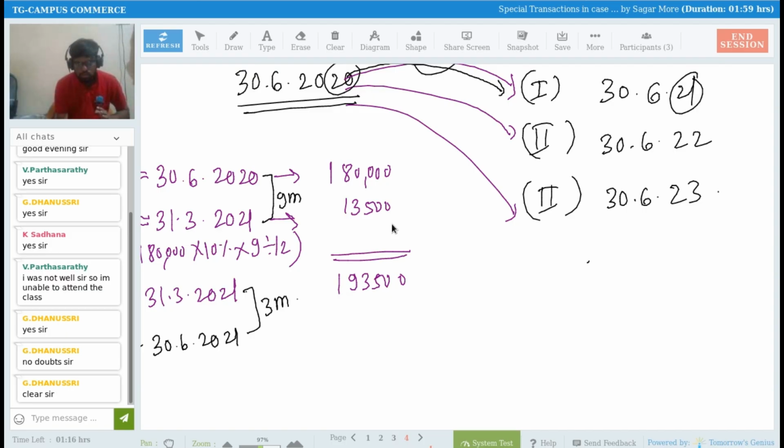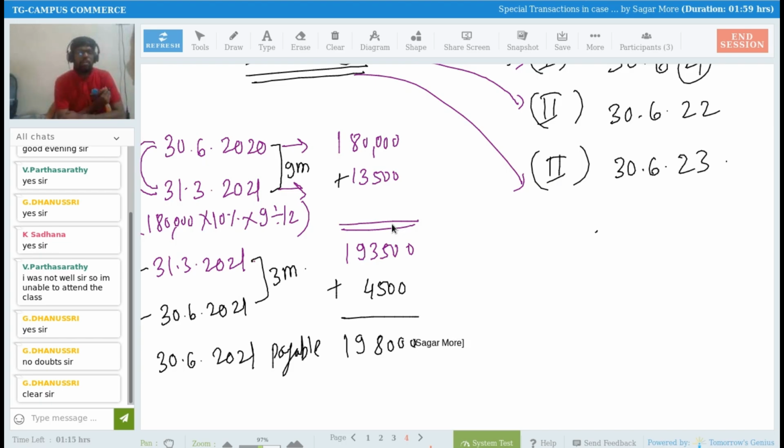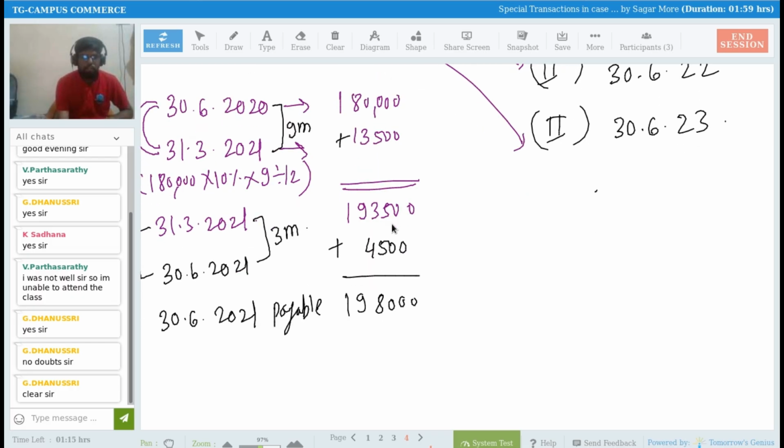Yes or no? 4,500. So after adding this 4,500, how much is the amount payable? Tell me now. 1,98,000. Yes. So on 30th of June 2021, you are supposed to pay 1,98,000 rupees. But how much are you going to pay? Tell me. How much will you pay on 30th of June 2021?